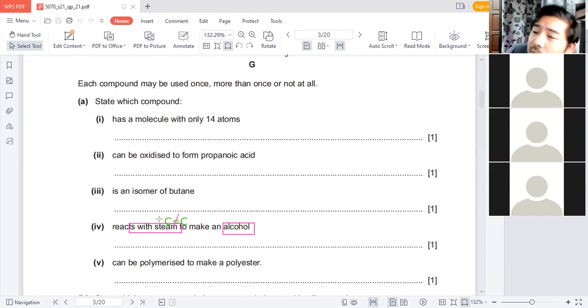Now, sometimes we have what we call oxidation. They can call them oxidation anyway.